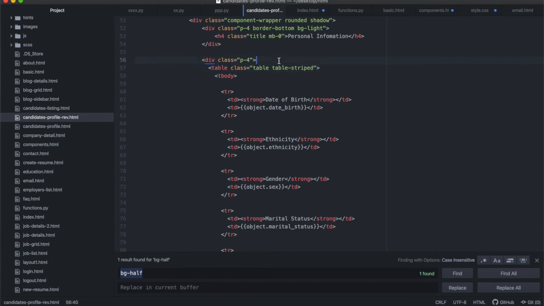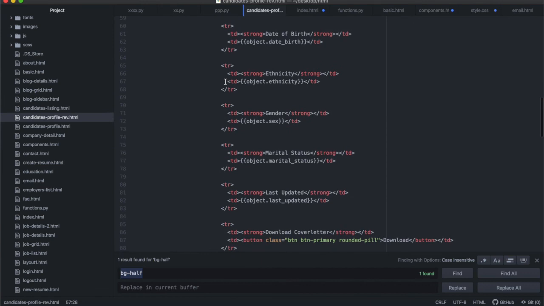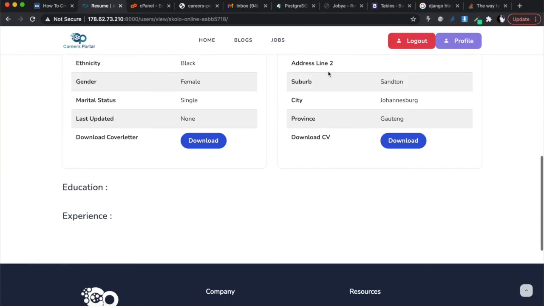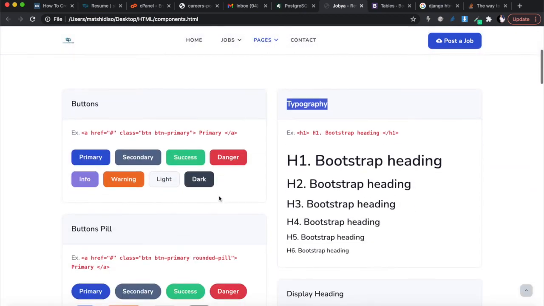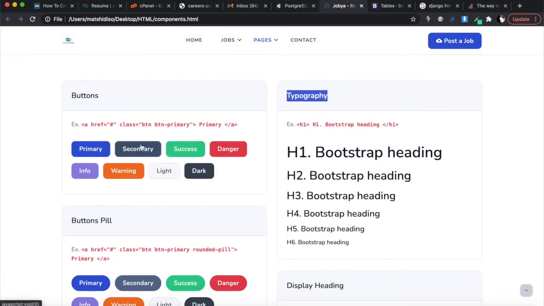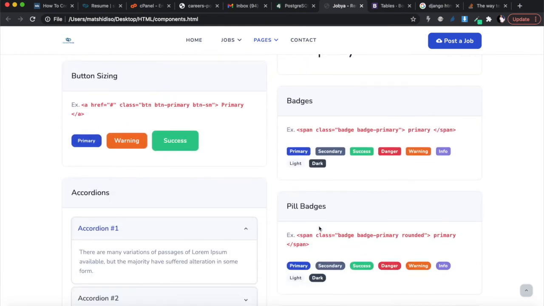To figure out how that table HTML works, I actually googled, because there was no table inside of this template that I'm working with. I couldn't find it, but this template is based off of Bootstrap if you paid close attention. You'll see the buttons are like Bootstrap buttons, with the classes and everything, the pills, the displays, the badges.